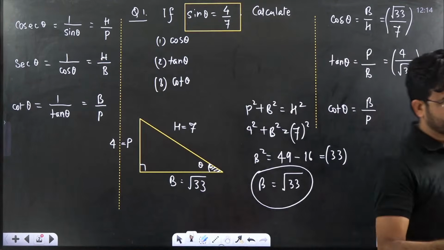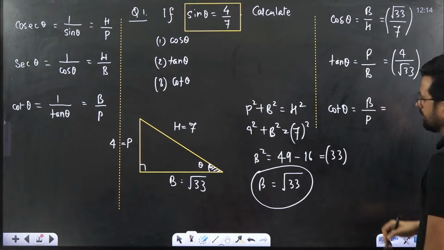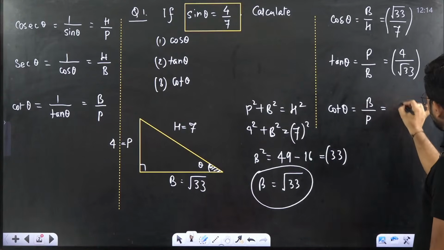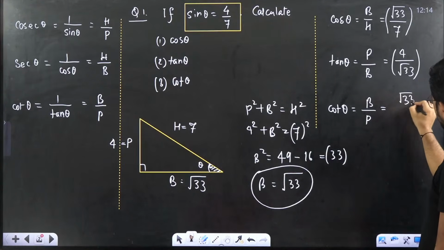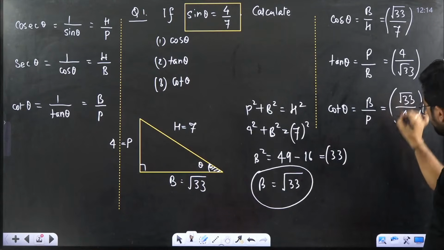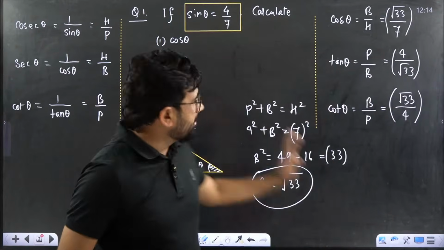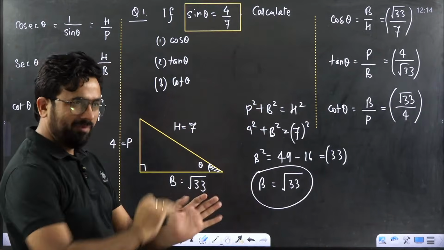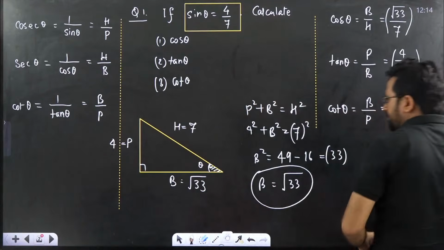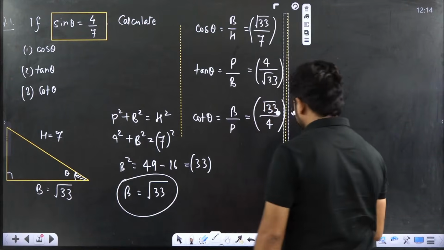Give it in the chat box. What is the value? Root 33 divided by 4. Very, very simple. You have to put the value. This we call what beta? Ratio. Very simple ratio. We will solve some more problems. You will understand it. Suppose I will ask you the next problem, a similar problem. You can understand. Listen.